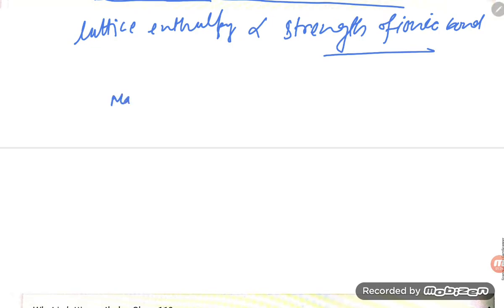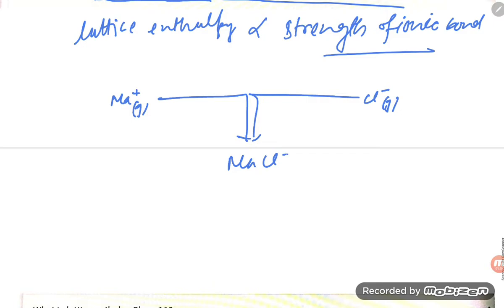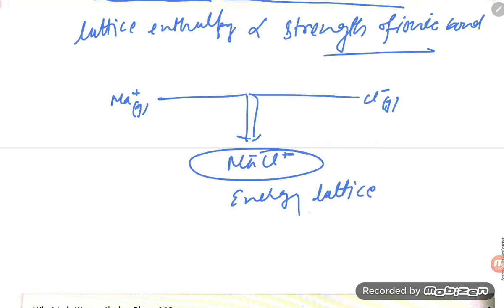If you are taking the gaseous ions, Na plus and Cl minus, which are also gaseous ions, and you are forming 1 mole of solid NaCl, then energy is released. That energy released is the lattice energy. And if you are separating, there will be the reverse process, which is also the lattice energy only.